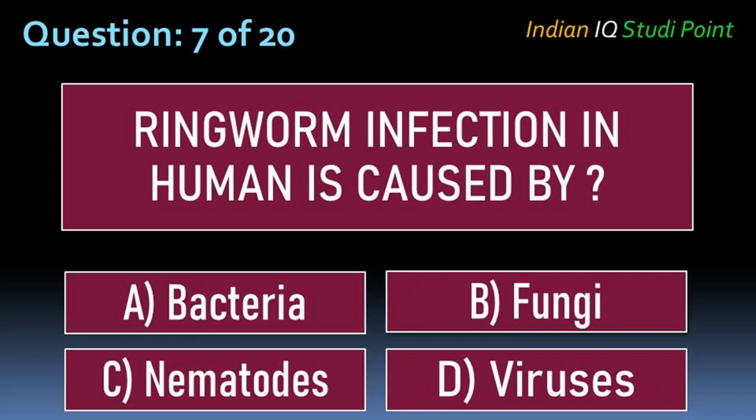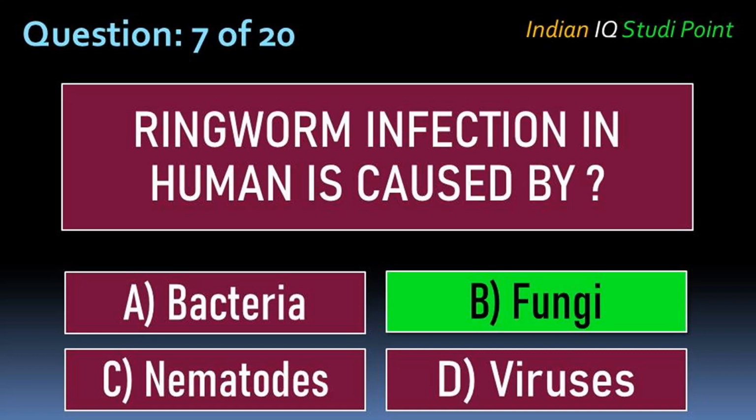Coming to the next question, ringworm in humans is caused by option A bacteria, B fungi, C nematodes, D viruses. And the correct answer is option B fungi.